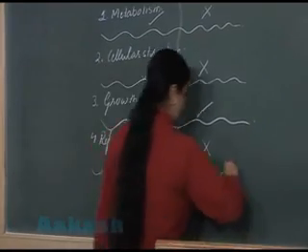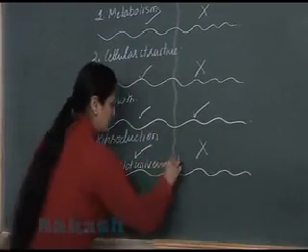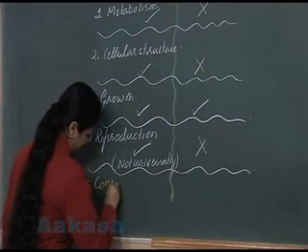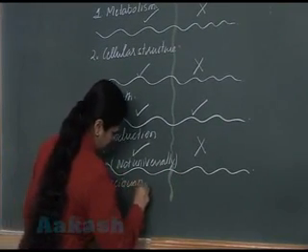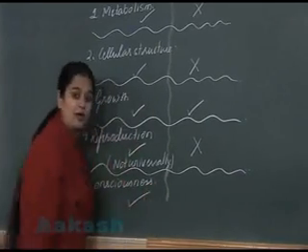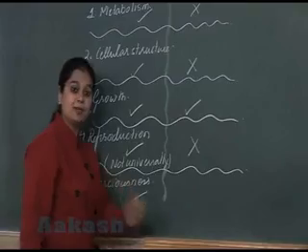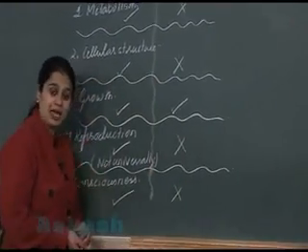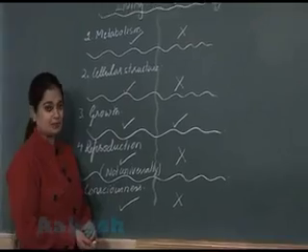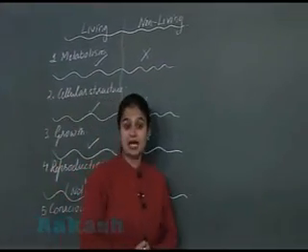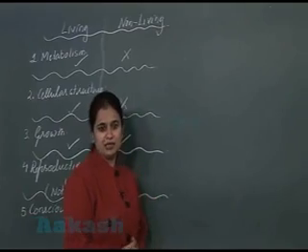Now the last one, that is consciousness. Consciousness is present in all organisms from simple to complex. Non-living objects are totally absent of it. So among these 5 features, how many features can be known as defining features?